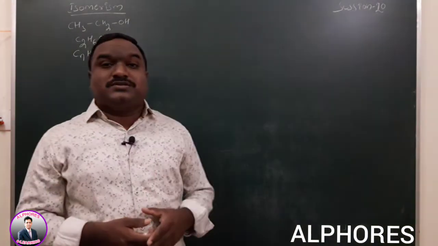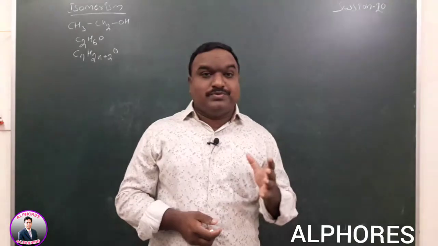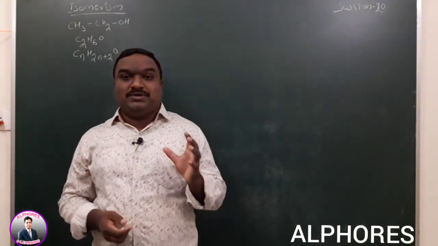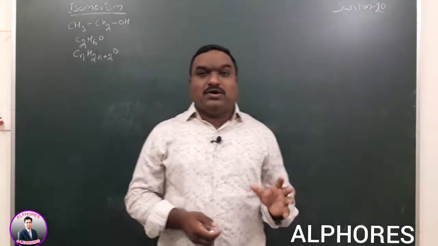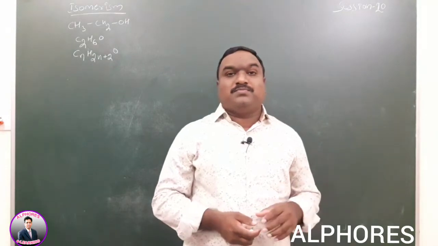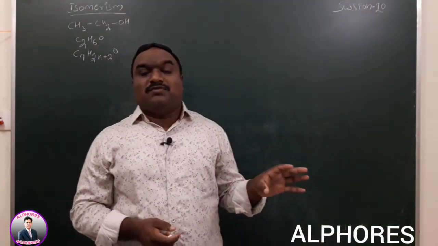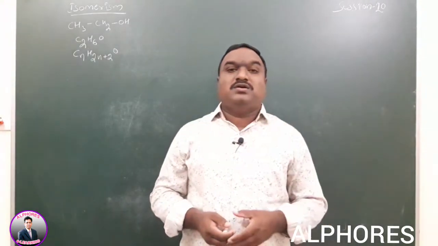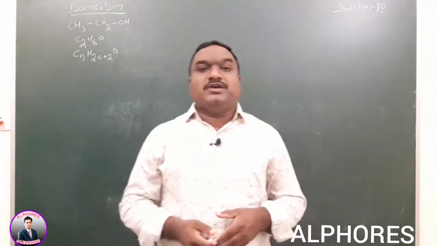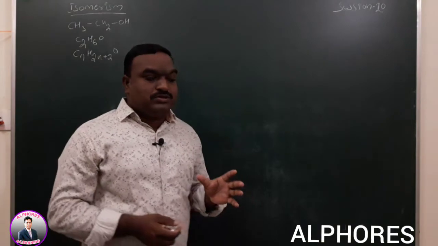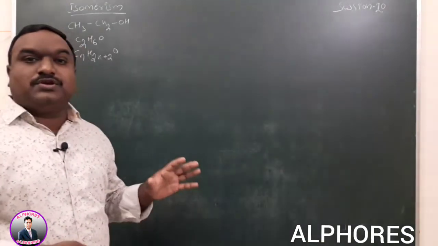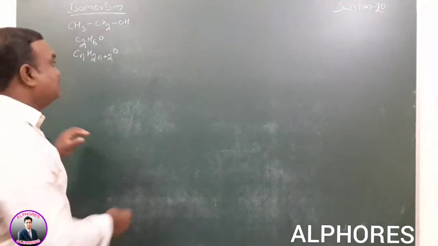Now, structural isomerism means the compounds have the same chemical formula but differ in connectivity. First one is chain isomerism.